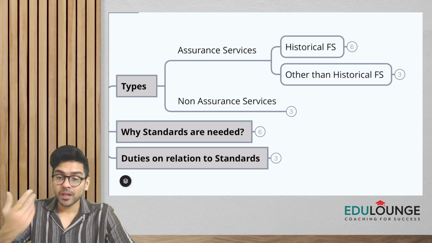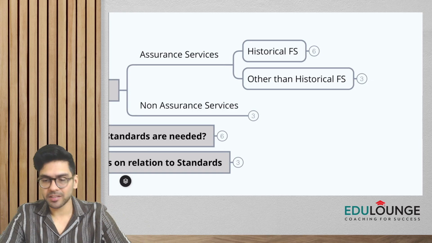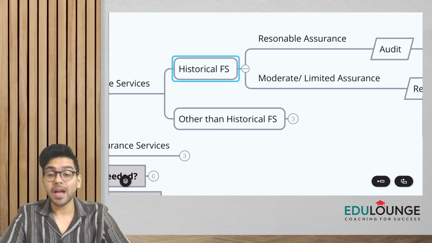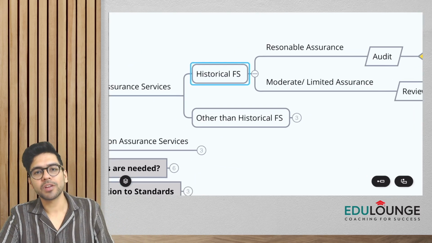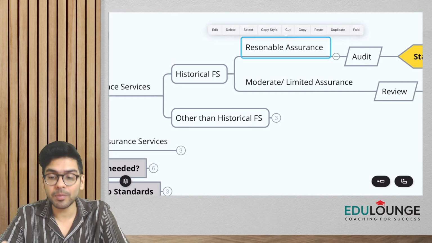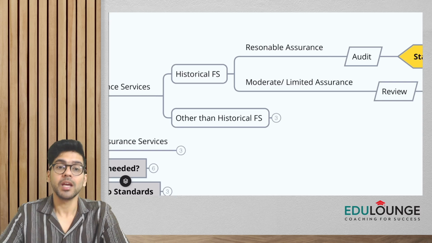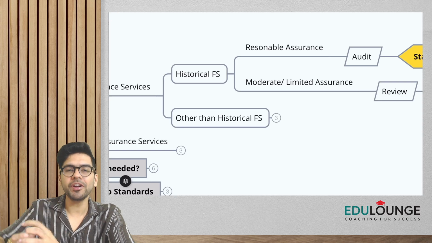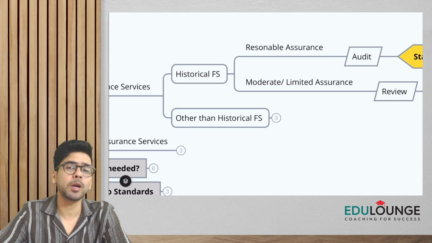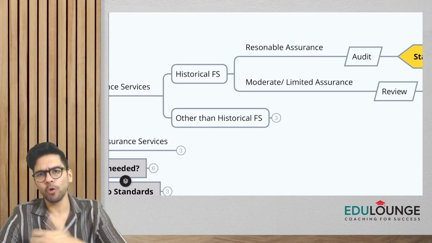Okay, so if my subject matter is historical financial statements, now I have to see, when I verify the historical financial statements, if I'm giving reasonable assurance, it would be called an audit. If however I am giving only moderate or limited level of assurance, it would be called a review. Okay, I hope you understand this.